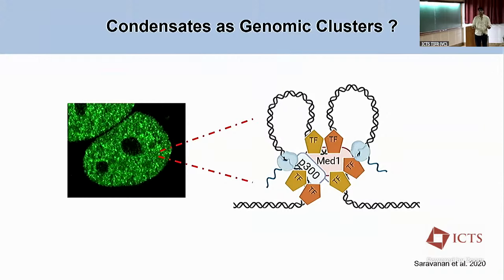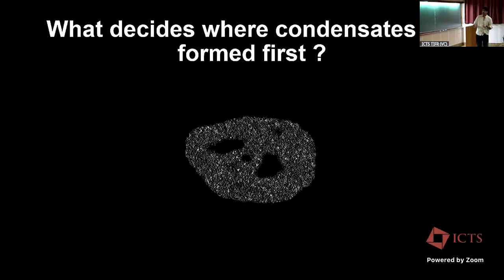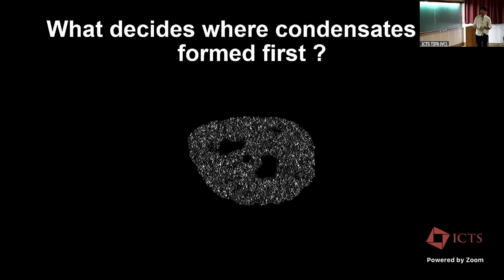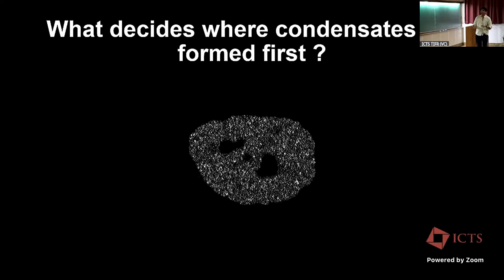But this E2 regulated program is very time-driven. There are certain genes that need to be transcribed initially, and then there are late responsive genes as well. So the formation of these condensates has to be in a time-dependent manner. There should be certain regions that need to grow faster, and certain regions that would take their time. So the overall question that I'm trying to address in this talk is: what decides where the condensates are formed first? What are these specific regions where these condensates are being formed first?